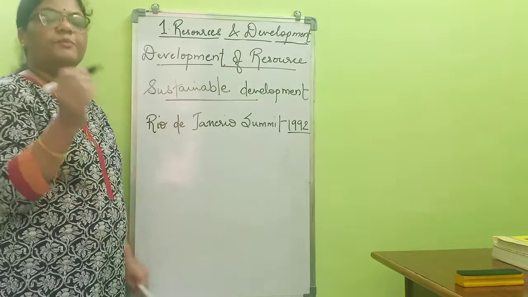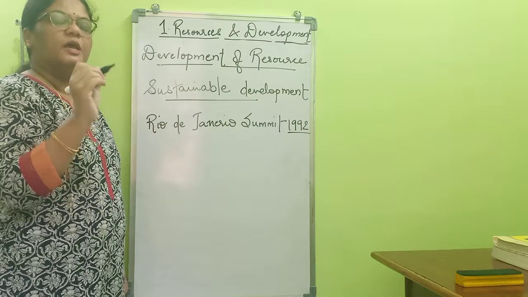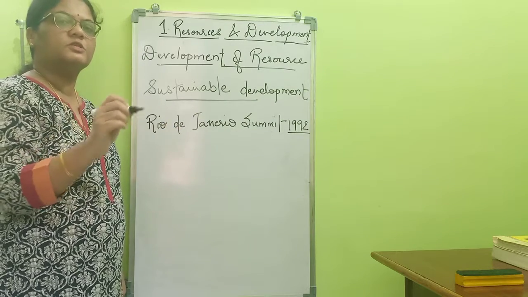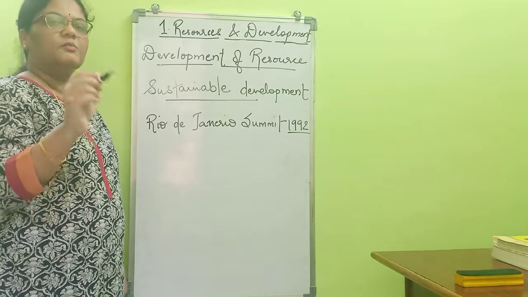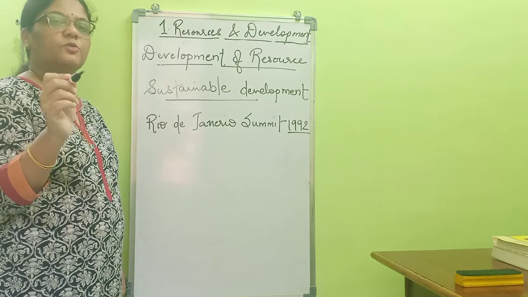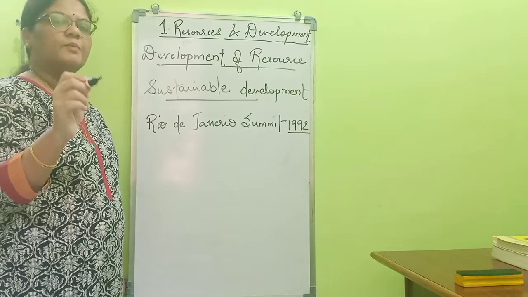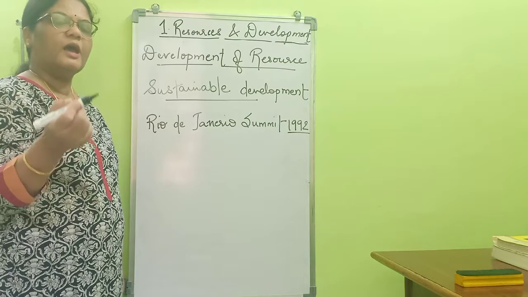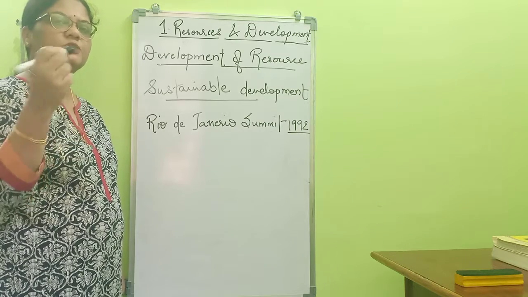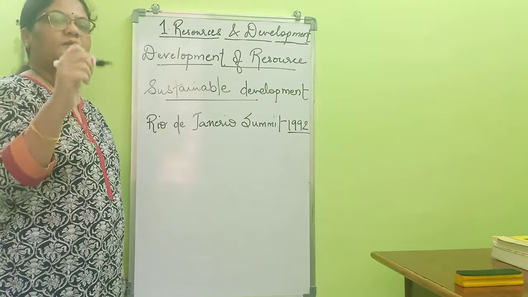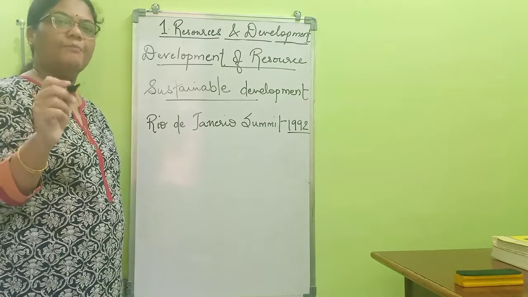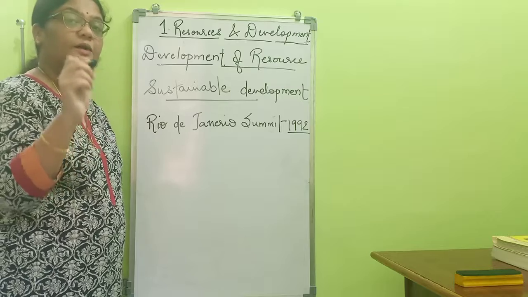The second point is accumulation of resources in few hands. This means the rich are becoming richer, having most of the resources in their hands, and that is widening the gap between the rich and the poor.